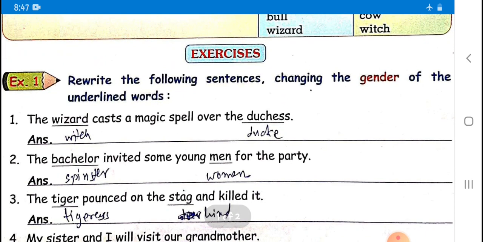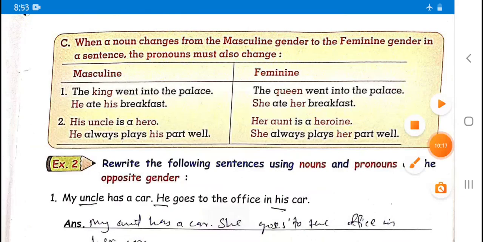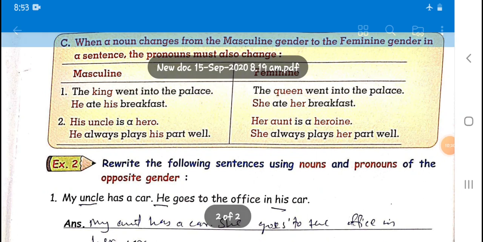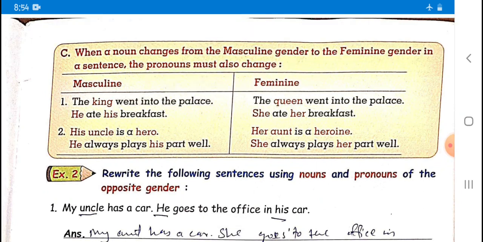Please take your words that I have. See, when a noun changes from the masculine gender to the feminine gender in a sentence, the pronouns must also be changed. Pronouns are the words which we use instead of a noun.